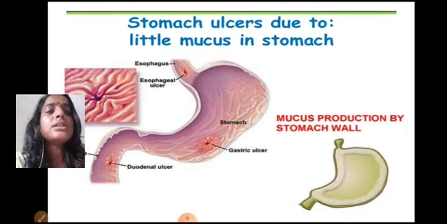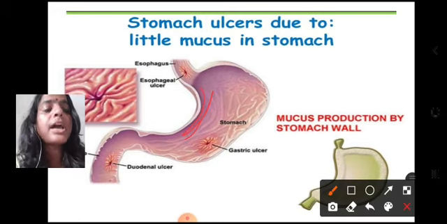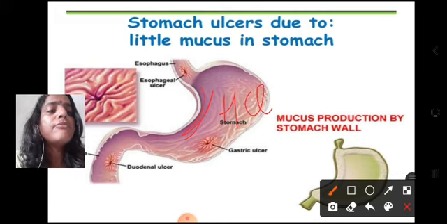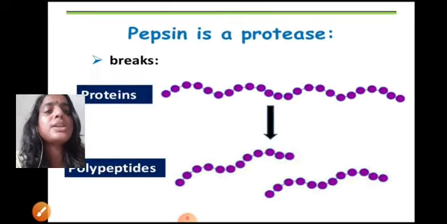Now, what are stomach ulcers? Stomach ulcers are formed when the stomach wall secretes very little mucus. The mucus protects the inner wall of the stomach from the action of HCl, that is hydrochloric acid. When enough mucus will not be there, this HCl will directly come in contact with the stomach walls and lead to the formation of ulcers, which are known as gastric ulcers.